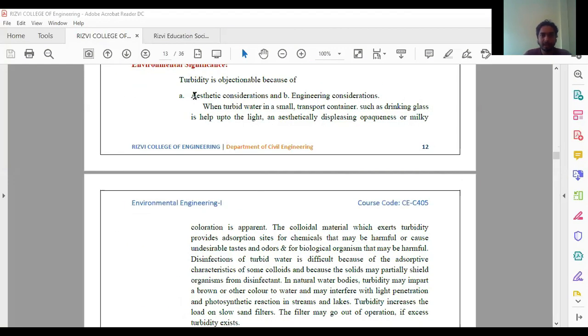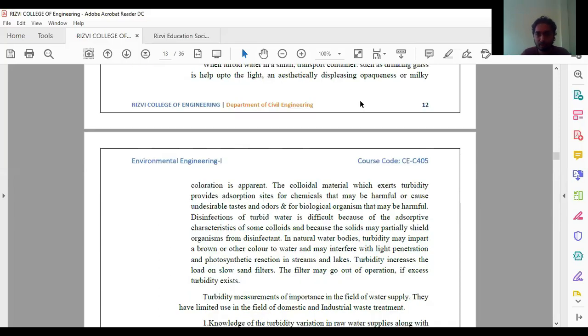Significance. Now, what are the environmental significances? First is the aesthetic consideration, and second is the engineering consideration. What is the meaning of aesthetic consideration? Whenever you drink water, if it has some turbidity in it, we don't like to drink that particular water. This is one of the aesthetic considerations. We don't want to see or drink something which is dirty. Second thing, engineering consideration.